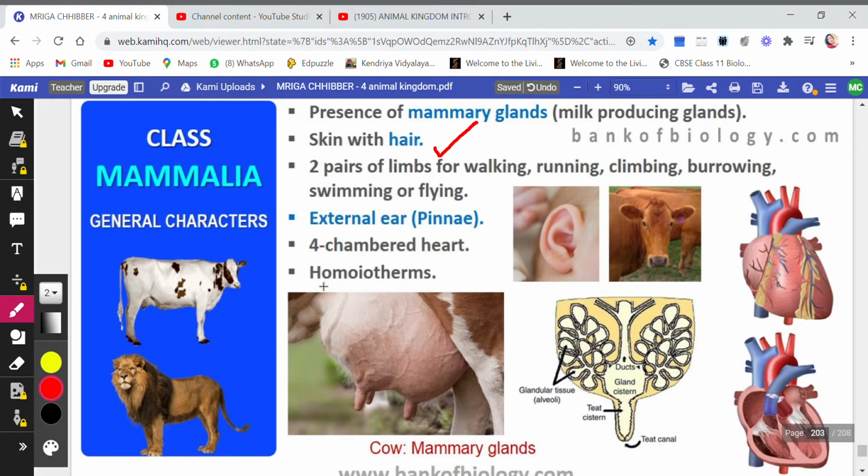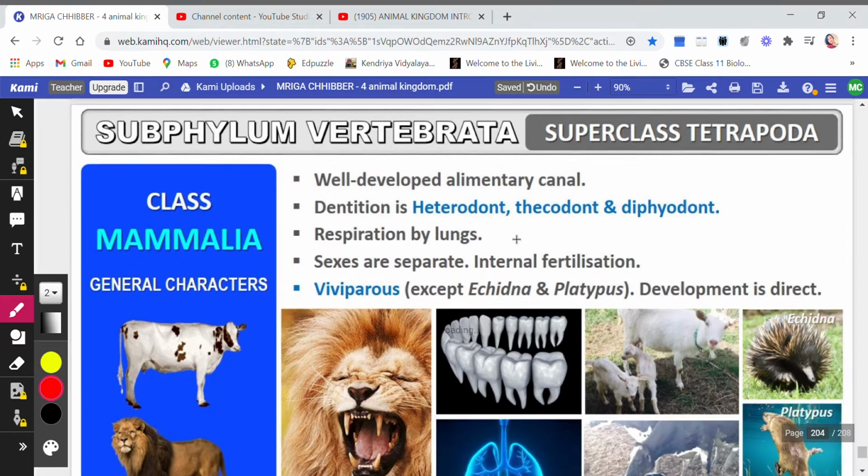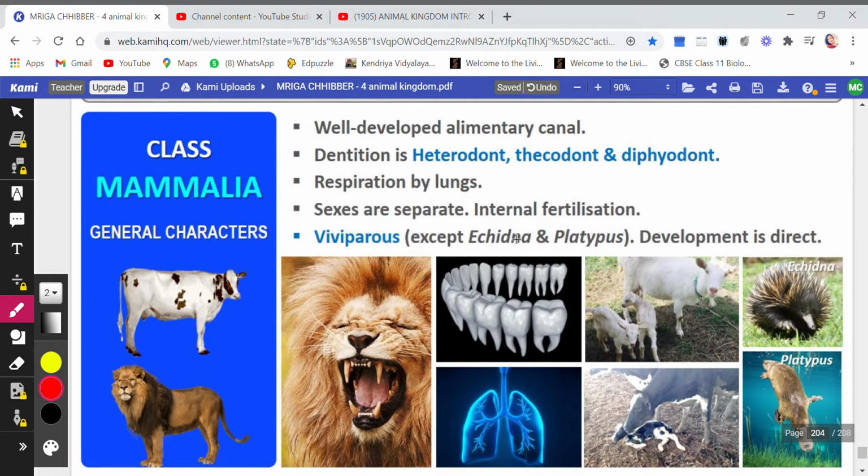They have external ear as pinnae. Four-chambered heart. They're warm-blooded, that is homeotherms. Well-developed alimentary canal. Dentition, that is heterodont, thecodont, and diphyodont.